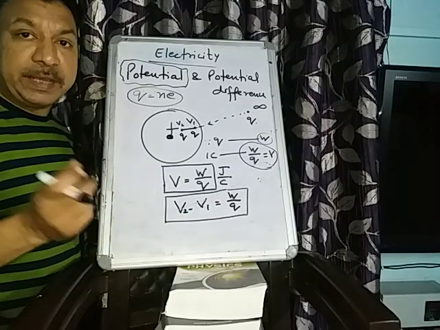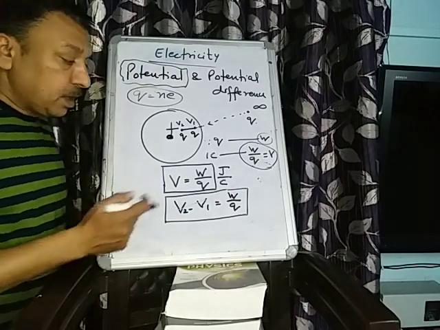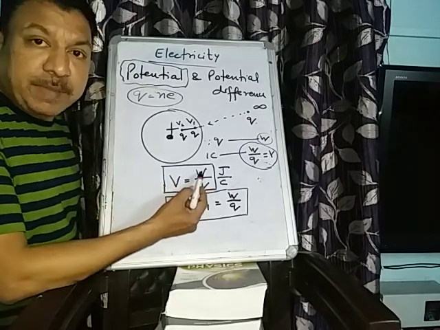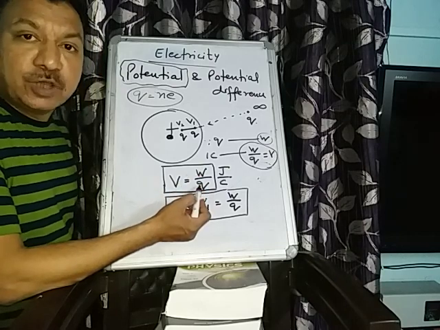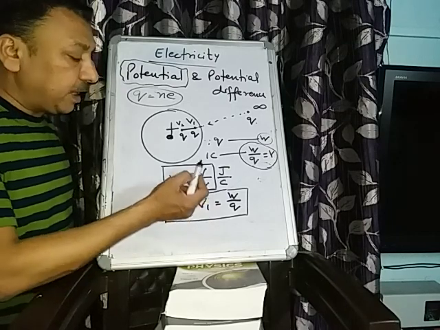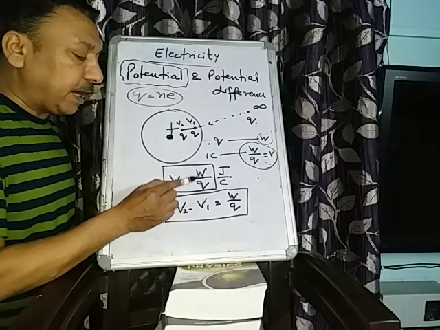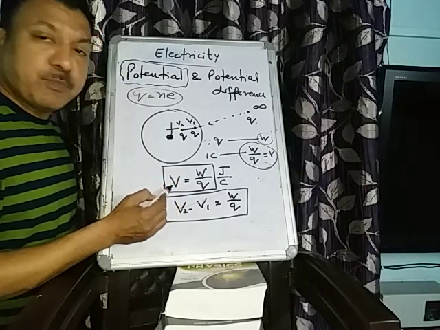If you are having a pen and paper, you can note it down also. W is the work done by the charge, and Q is the amount of charge. If you divide the work done by charge, then you get the potential.